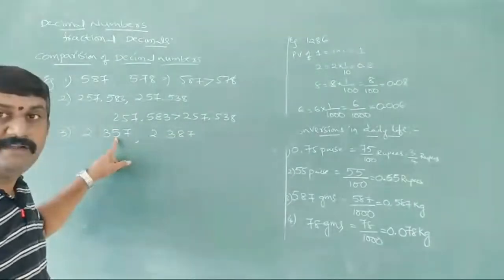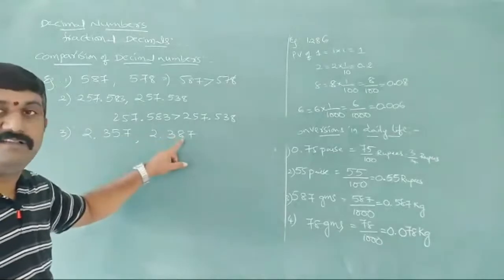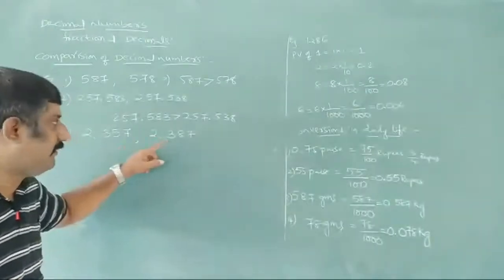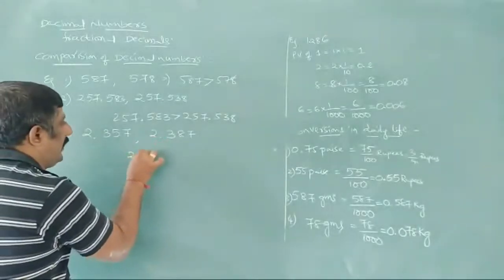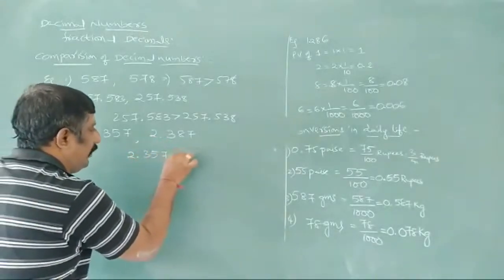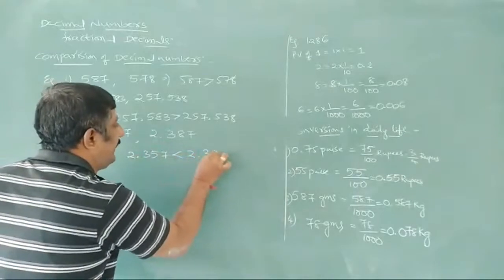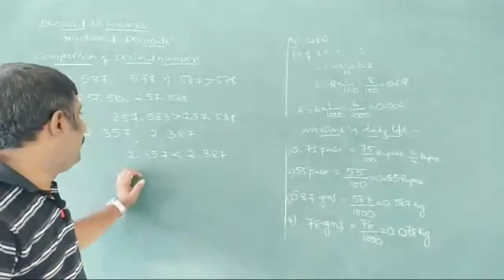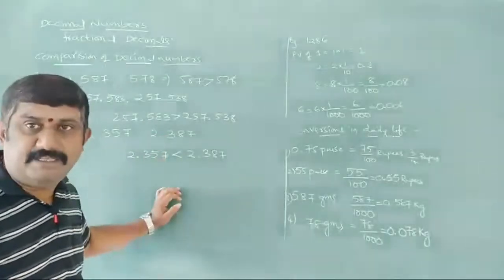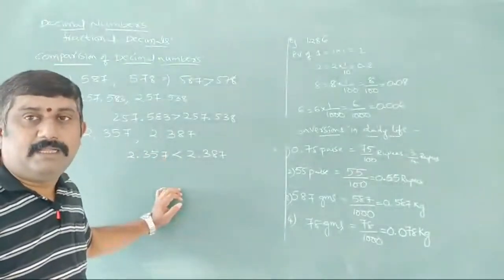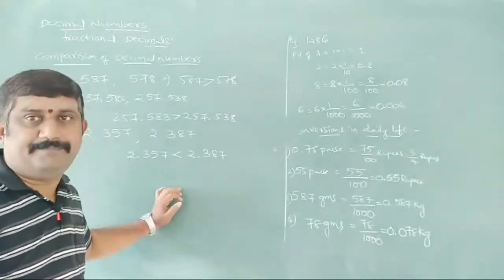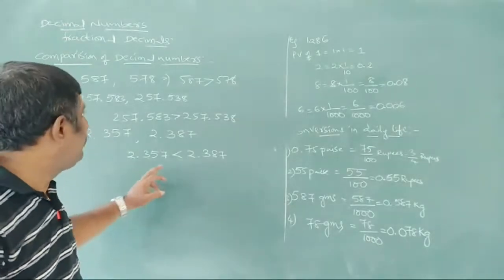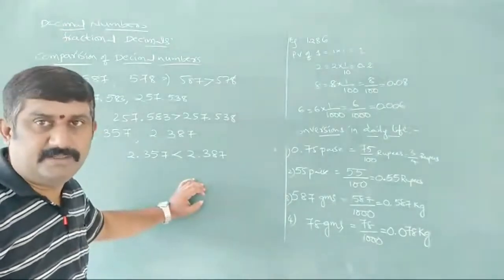Now going to the next hundredths place, this is 5 and this is 8. So which is smaller, which is greater here? This is smaller, this is greater. So simply we can write 2.357 is smaller than 2.387. So like this we can compare the given decimal numbers very easily by comparing the similar places. Wherever the difference comes, by comparing that place, we can say which is bigger, which is smaller.